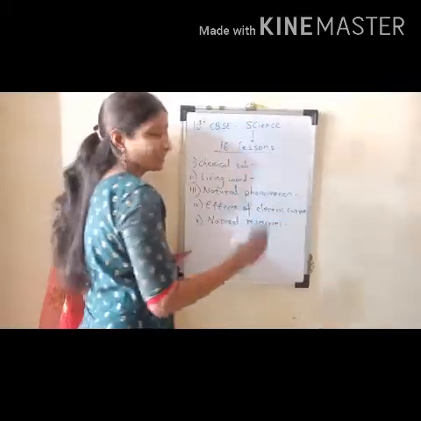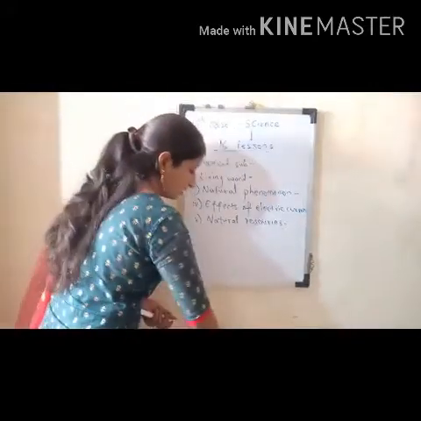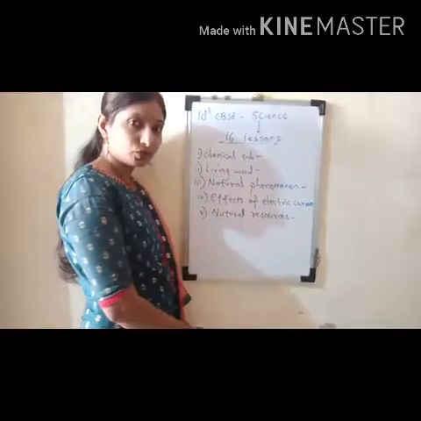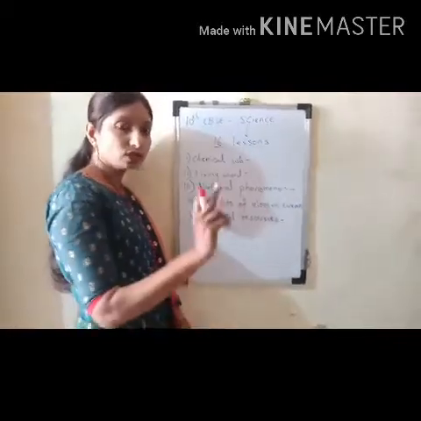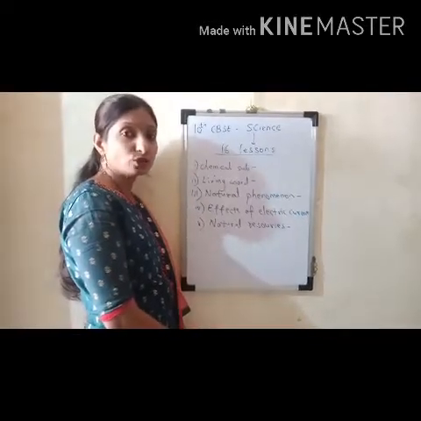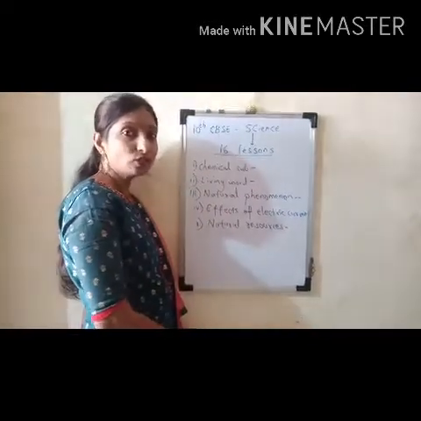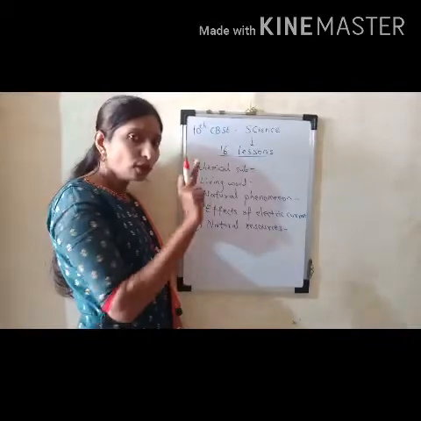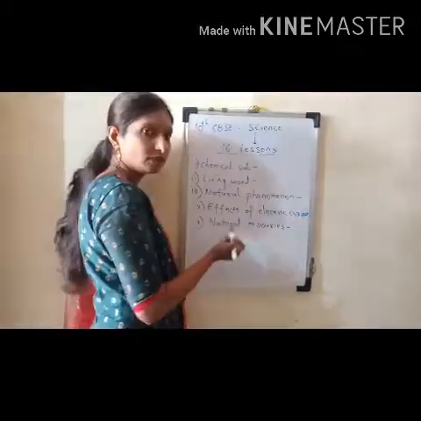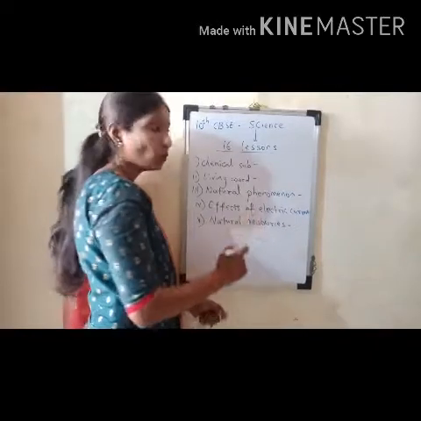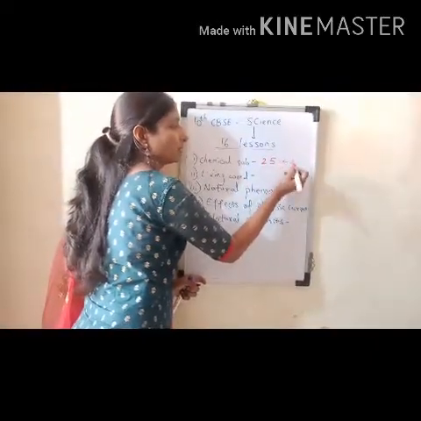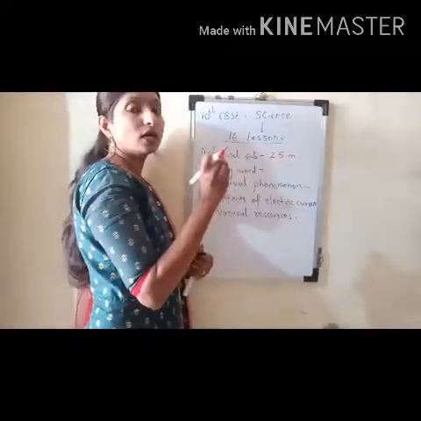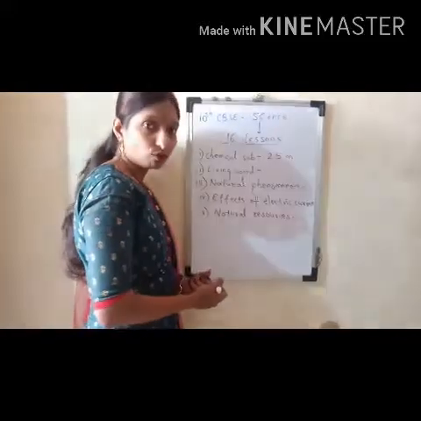Each one has specific marks. When we are talking about chemical substances, there are the chapters regarding chemistry: chemical reactions and equations is the first chapter; second, acids, bases and salts; third, metals and non-metals; fourth, carbon and its compounds; and fifth, periodic classification of elements. All these chapters of chemistry come under chemical substances, their nature and effects. It carries 25 marks weightage. So 5 chapters of chemistry will come for 25 marks in your final board exams.